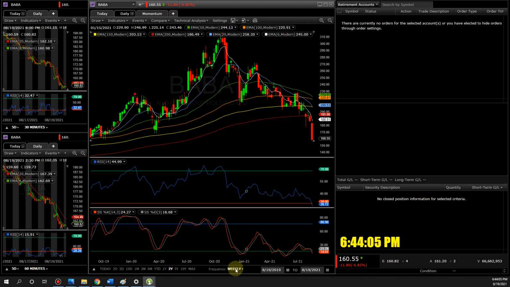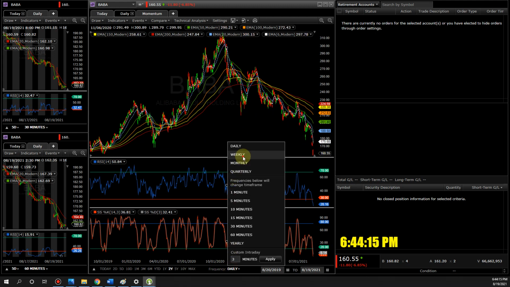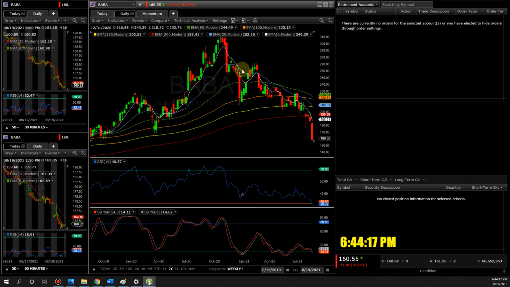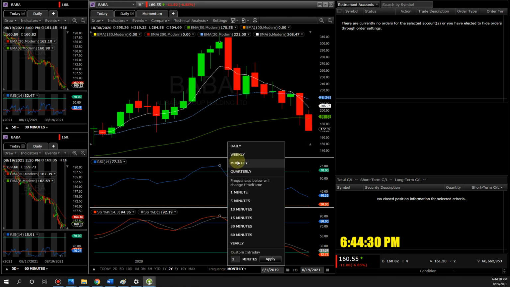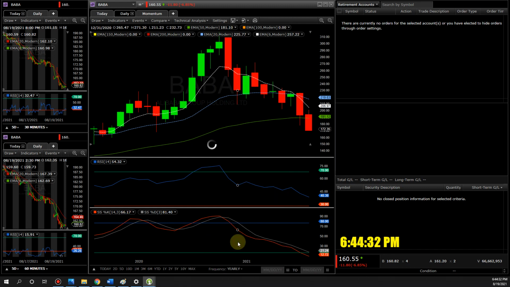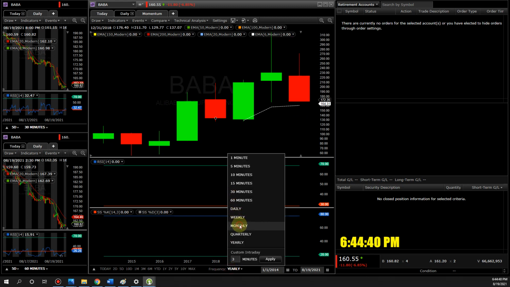Since the daily is such a mess, I mean, look at the daily. Very nice for swing trading and dip buying, but let's not talk about it. We talk about investing here, so we have to zoom out a little bit. Look at the weekly. It busts through all of the moving averages. So what do you have to do? As I mentioned in my other video, you have to zoom out to the monthly chart. Again, it really busts through that. You can't go more out than that, right? Maybe the yearly? Yes, you can go to the yearly. Hey, look, it hits this right here. But the yearly is a little bit too far. I like to go to the monthly to give us a bigger picture.